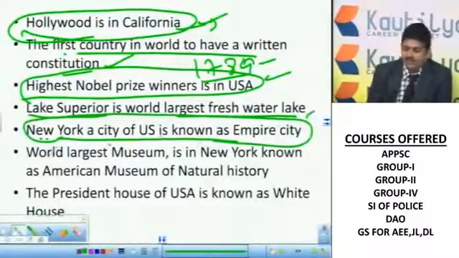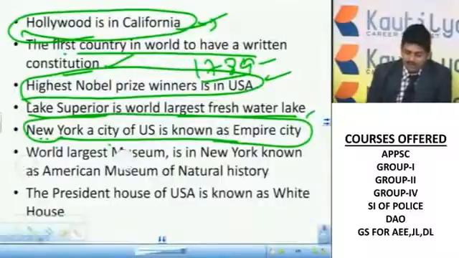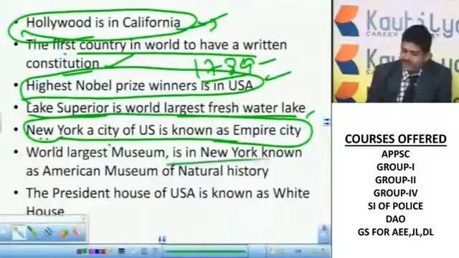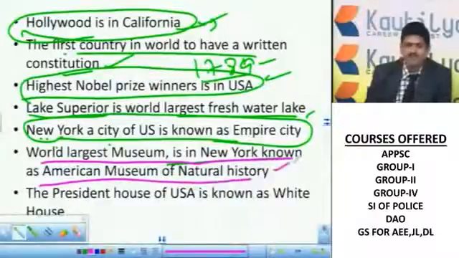New York is known as Empire City, and you can see many United Nations organization headquarters are there in New York only. So the world's largest museum is in New York, known as the American Museum of Natural History. It's a very popular library.